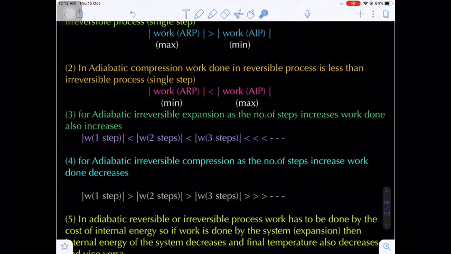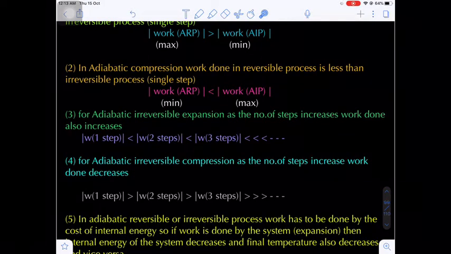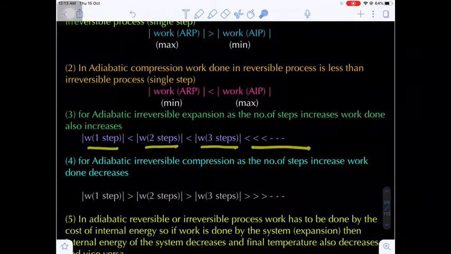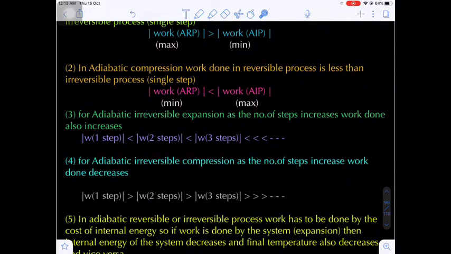irreversible process. For an adiabatic irreversible expansion, as the number of steps increases, the work done also increases, because as the number of steps increases, an irreversible process becomes a reversible process. So single step work done will be less, 2 steps work done will be more, and 3 steps work done will be more, and so on. As the number of steps increases in an irreversible expansion of the adiabatic process, the work done value increases.